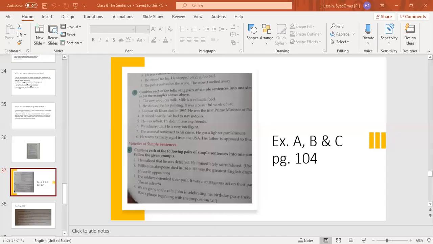Exercise C. Number one, milk, a valuable food, is produced by the cow. He showed me his beautiful painted work of art. Exercise A and exercise B, exercise C, all these exercises you have to do in your notebooks. Liaquat Ali Khan, the first Prime Minister of Pakistan, died in 1952.